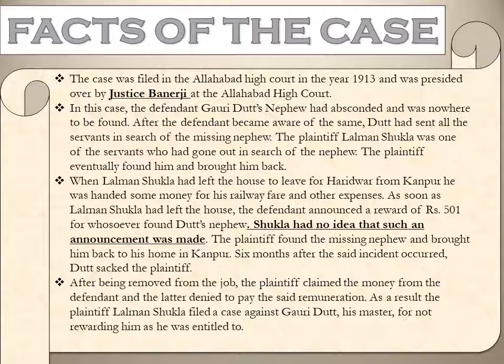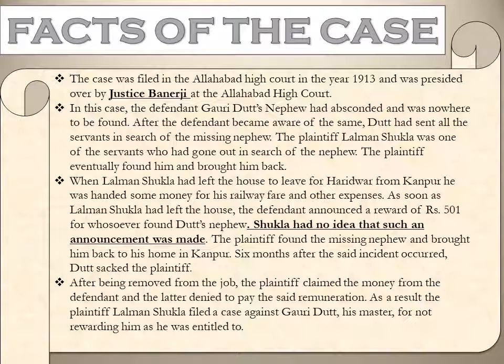When Lalman Shukla left the house to go to Haridwar from Kanpur, he was handed some money for his railway fare and other expenses. As soon as Lalman Shukla had left the house, the defendant announced a reward of rupees 501 for whosoever found Dutt's nephew. The point to be noted is that Shukla had no idea that such an announcement was made. The plaintiff found the missing nephew and brought him back to his home in Kanpur.